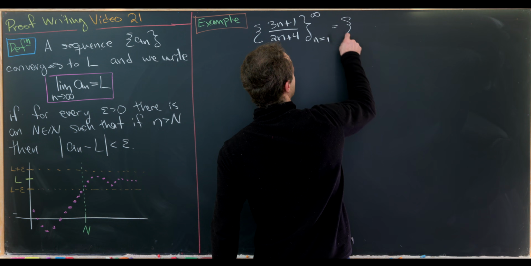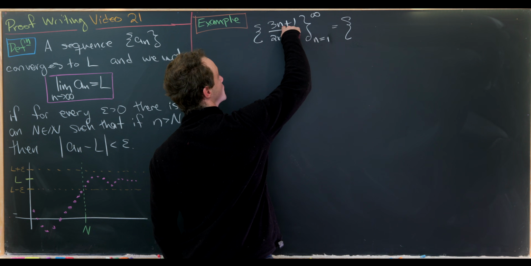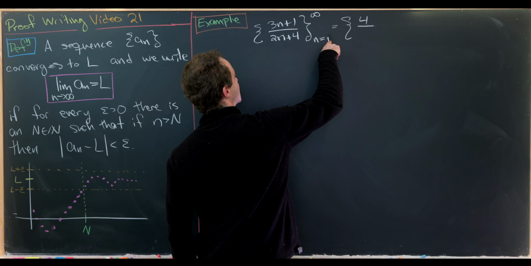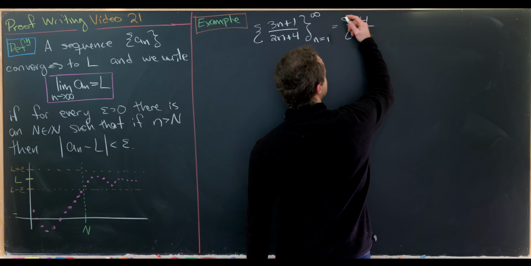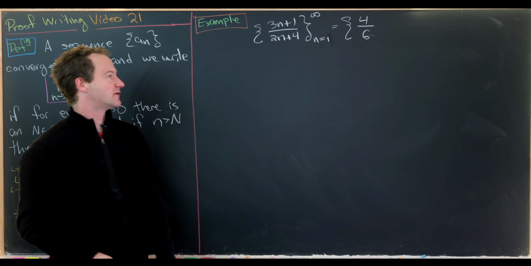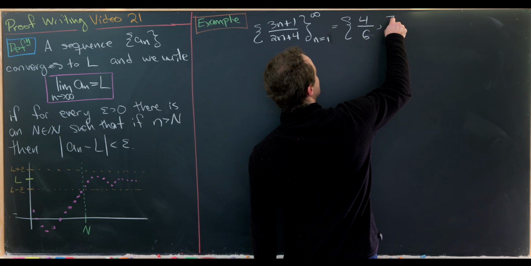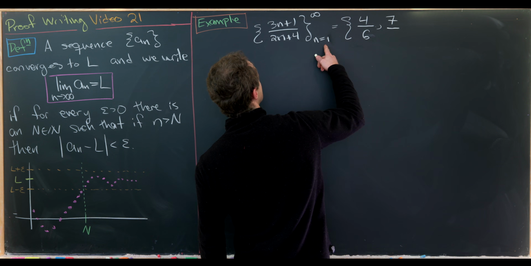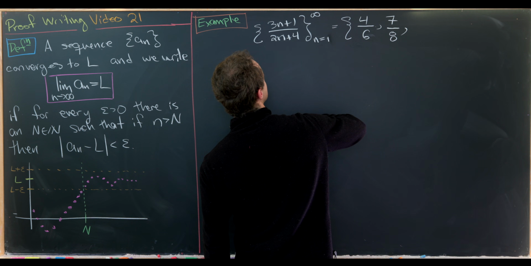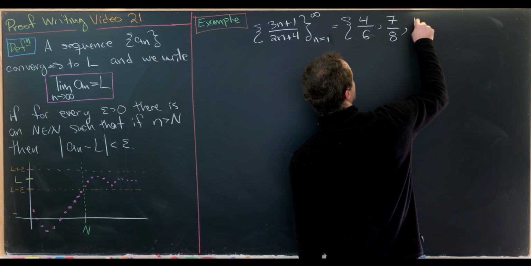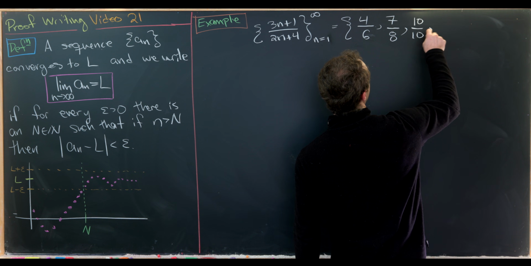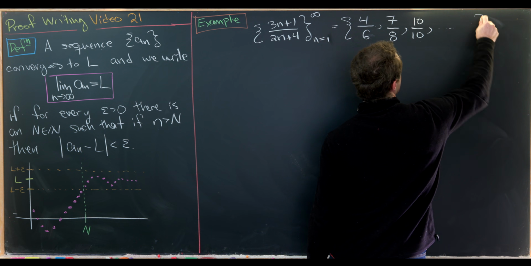Okay, so let's write the first couple of terms of this. If we plug in n equals 1, we will have 3 plus 1, which is 4 in the numerator, and then in the denominator we'll have 2 plus 4, which is 6. So we have 4 over 6. That can pretty clearly be simplified, but we won't simplify it. If we plug in n equals 2, we will have 7 over, let's see, plugging 2 in here, we'll have 8. Good. Then if we plug in n equals 3, we'll have 9 plus 1, which is 10, over 6 plus 4, which is also 10. Then you can see this goes on and on and on.